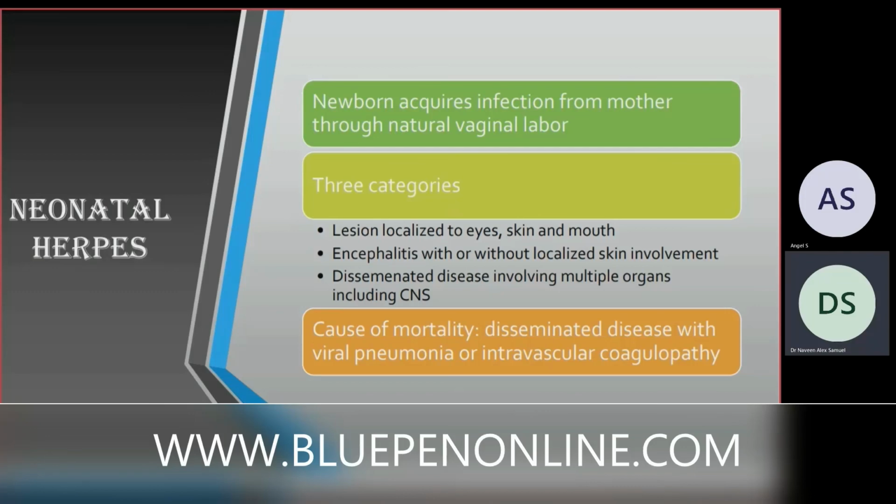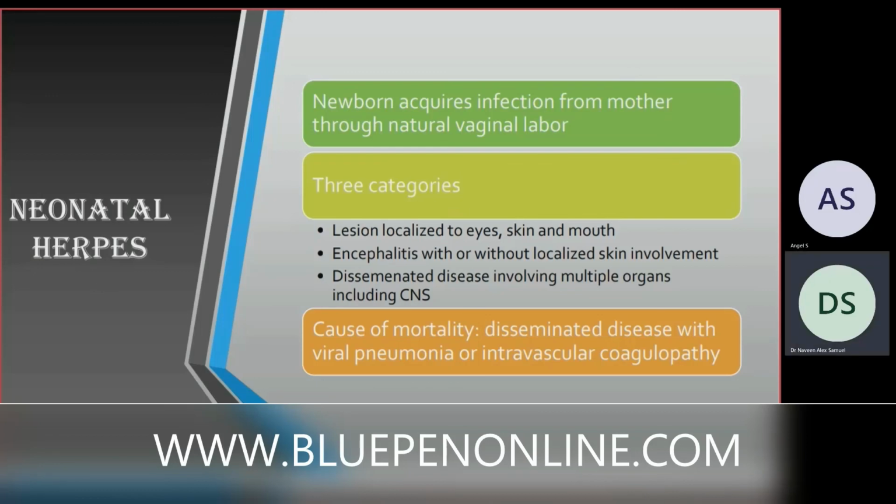Remember that, because they might ask you, if you are applying for multiple choice questions or anything, which are the infections the baby gets through the placenta or which the baby won't get through the placenta. In that, herpes simplex virus infection won't pass through the placenta. It's just passing through the genital tract. That's why you might get confused with vertical spread.